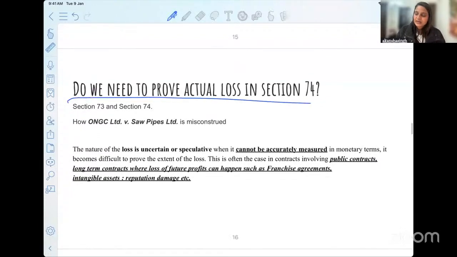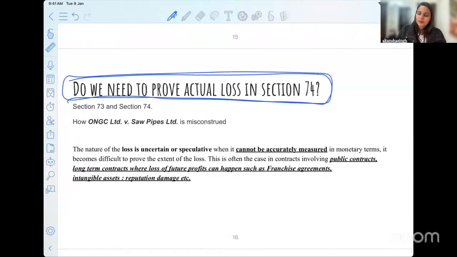Okay, the red part of section 74 has come now, and we have to find the answer to it. My title here says, do we need to prove actual loss in section 74? Because, ma'am, when I read the provision, it says that whether actual loss or damage is proved or not. So, what do we really follow? Now, why has this confusion happened in the first place?